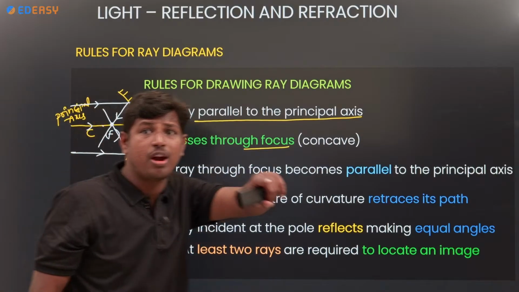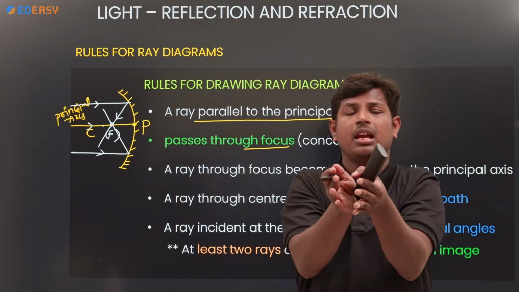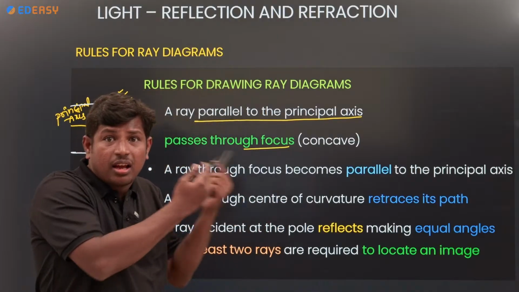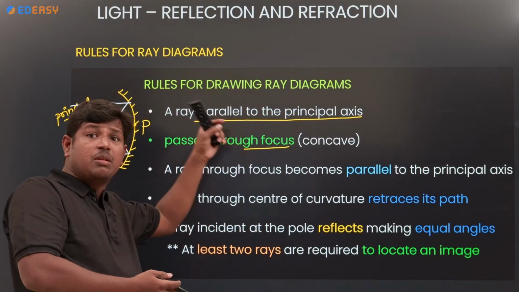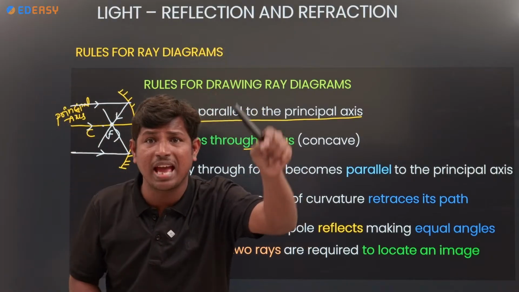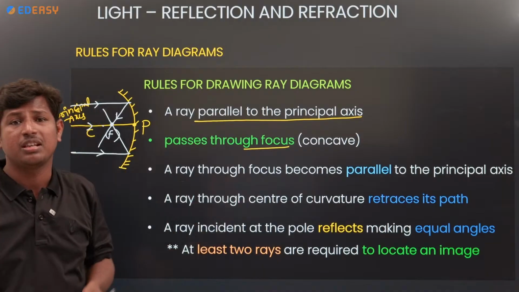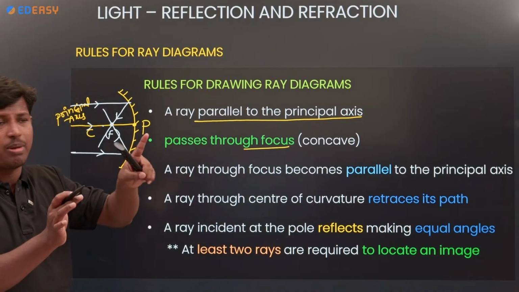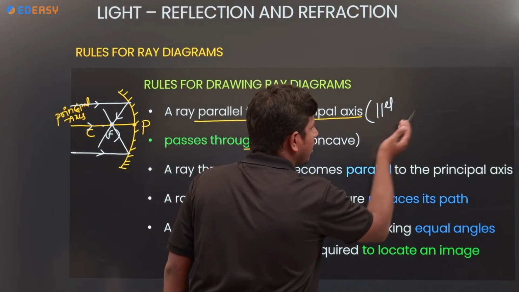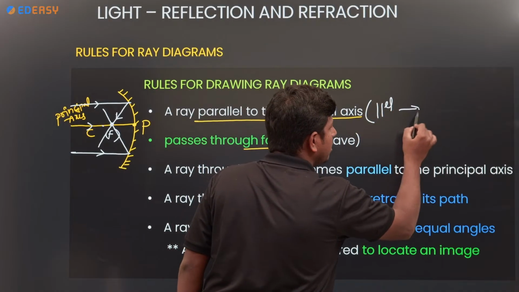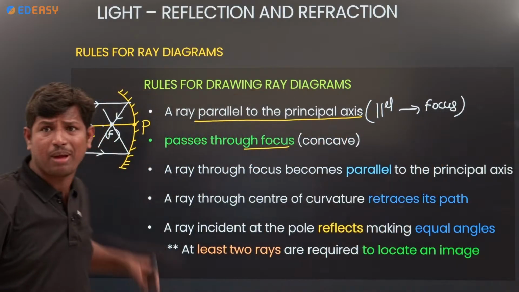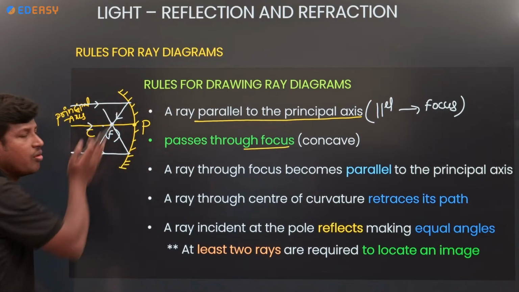Remember, the first point is that if any light ray is parallel to the principal axis, after striking the surface it passes through the focus only. If the light ray is parallel, it passes through the focus. That is the first point.